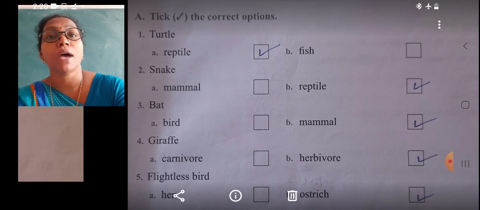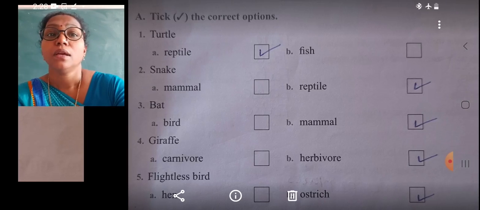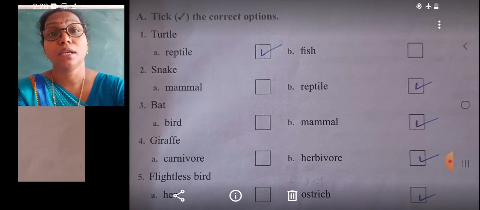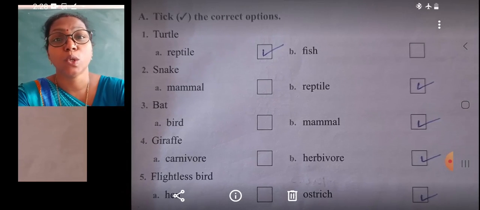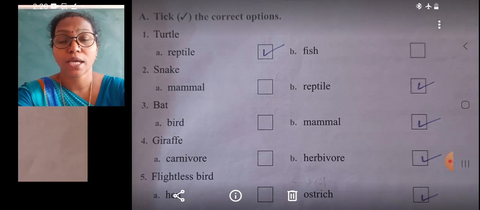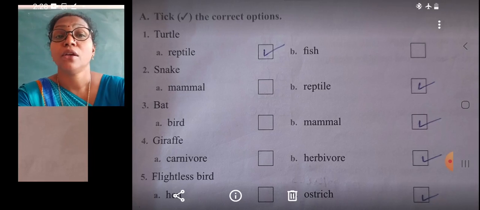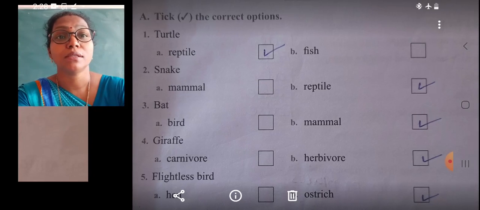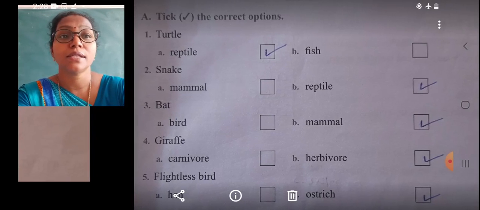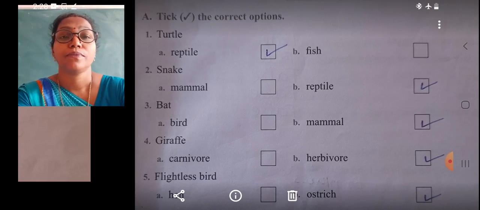Which type of animal is bat? Students, the bat can fly, but it is not a bird. We know that the bats have membranous wings, but they give birth to young ones. That's why the bat is a mammal. So the right answer, that is mammal.